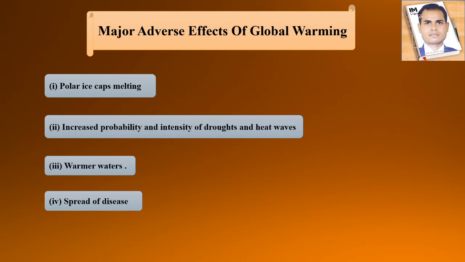Now next is the spread of disease. Because of global warming, some diseases are continuously spreading, right? And next is, you can say, the direct effect on economic consequences, right? That means the development of a specific area, you can consider even a country. So that directly affects economic terms.